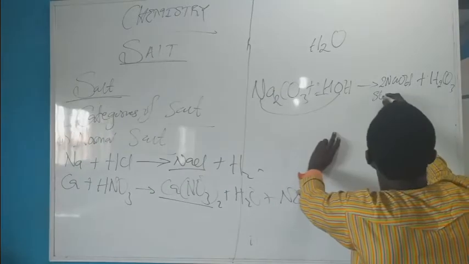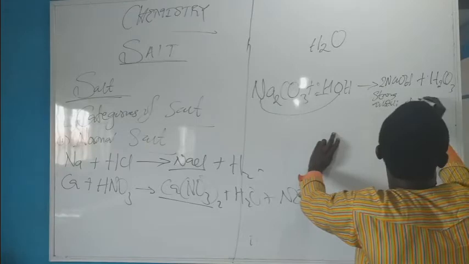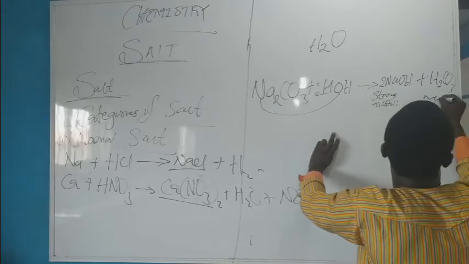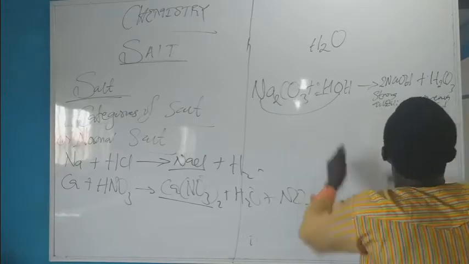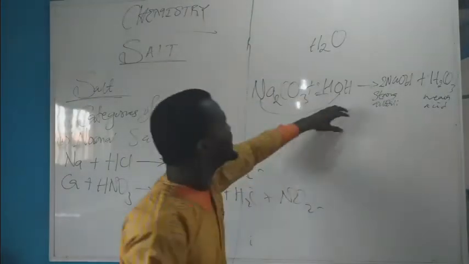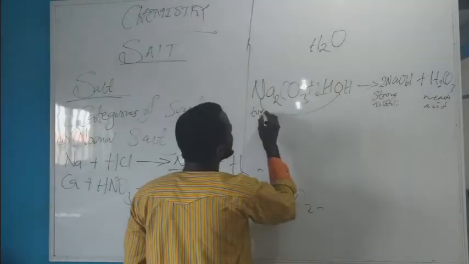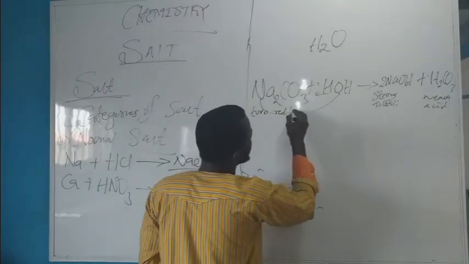So this is a strong alkaline, and this is a weak acid.